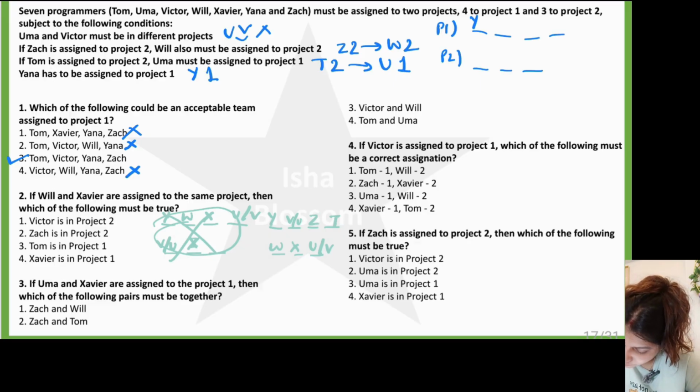Which of the following must be true? Victor is in project 2. We don't know. He could be in 1 or 2. Zach is in project 2. No, he's in project 1. Tom is in project 1. Yes. Xavier is in project 1. No, Xavier is in project 2.